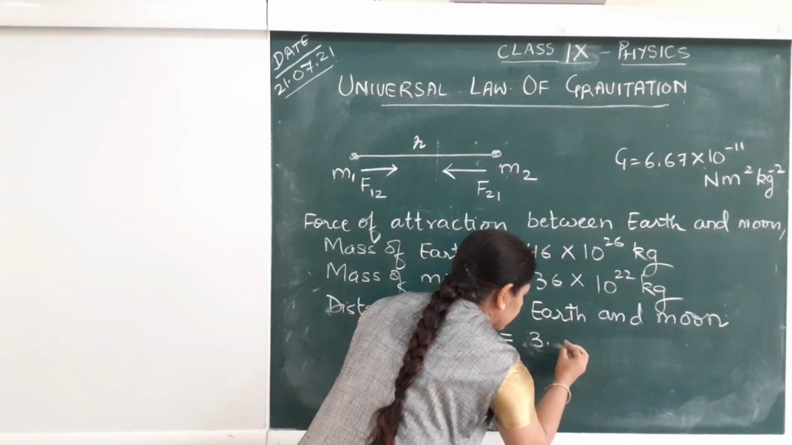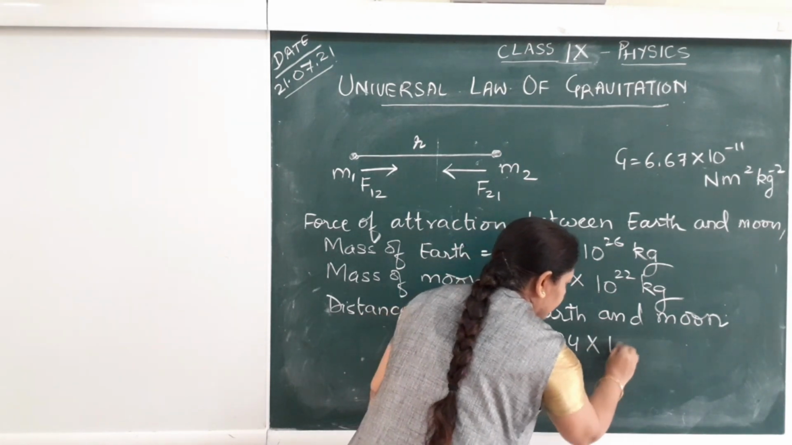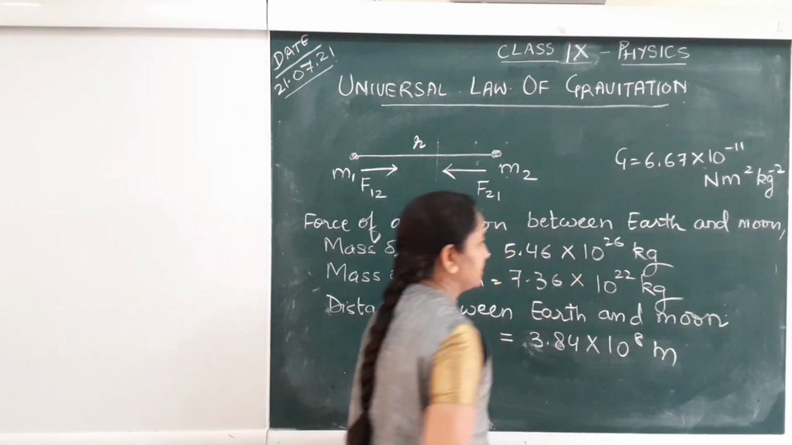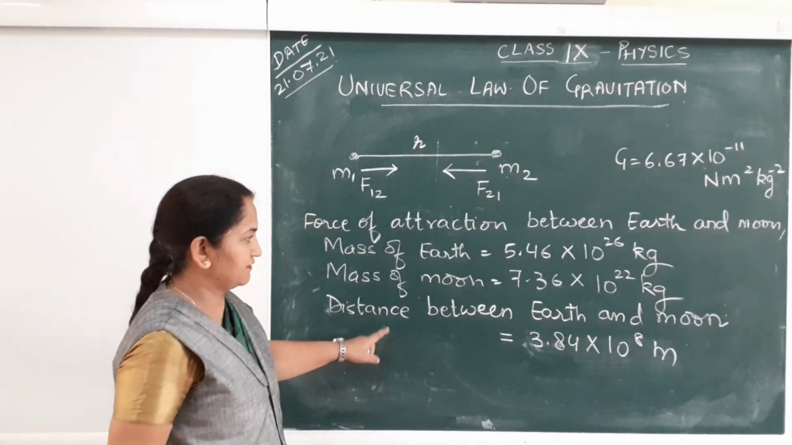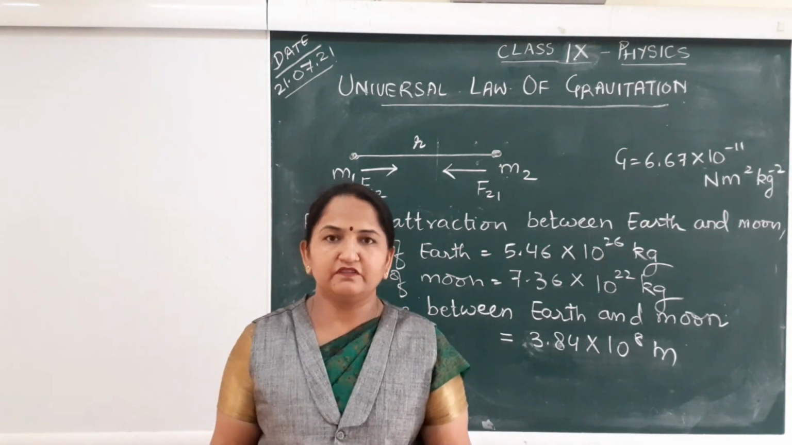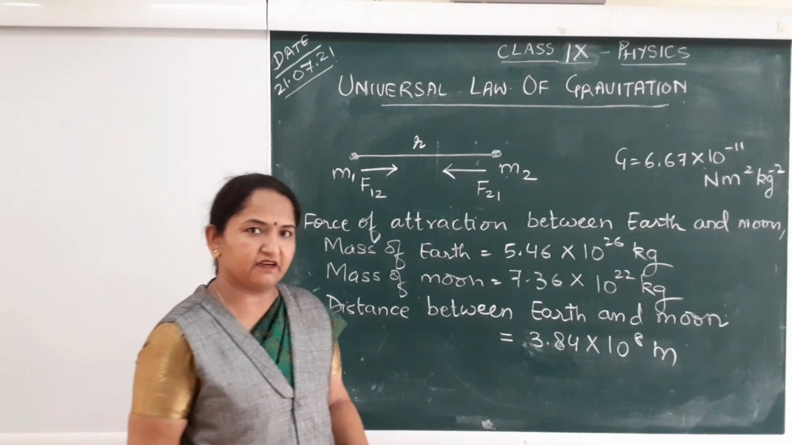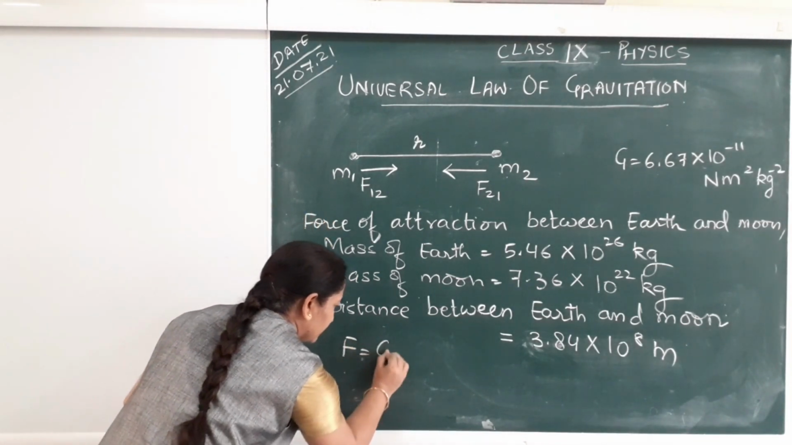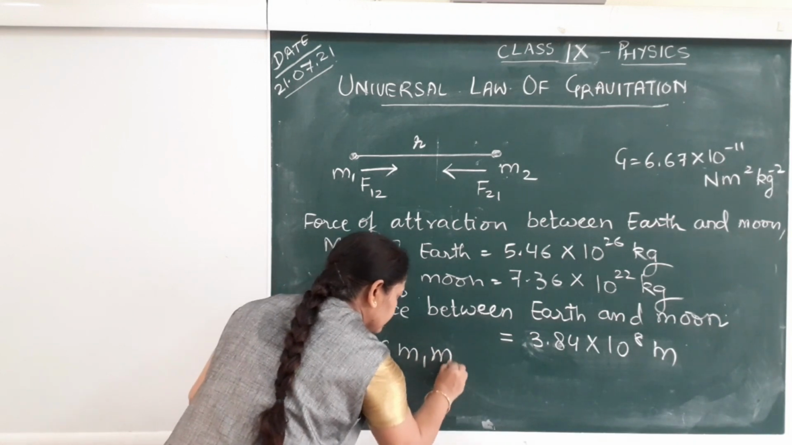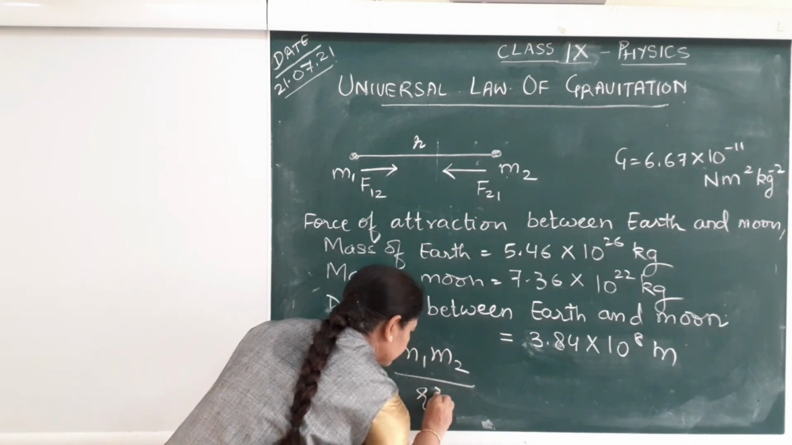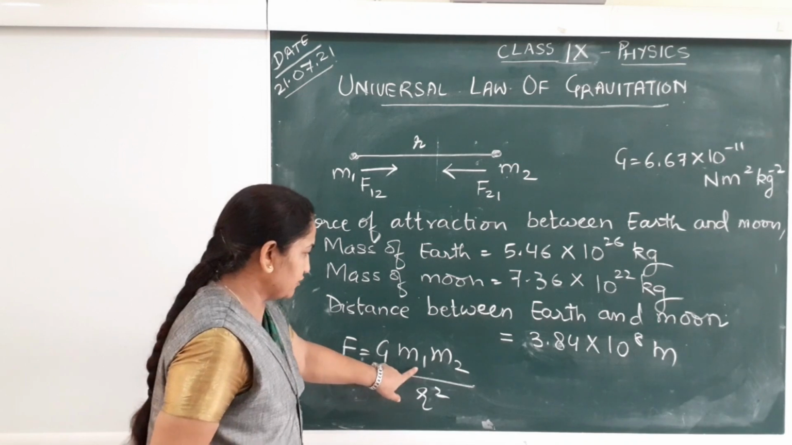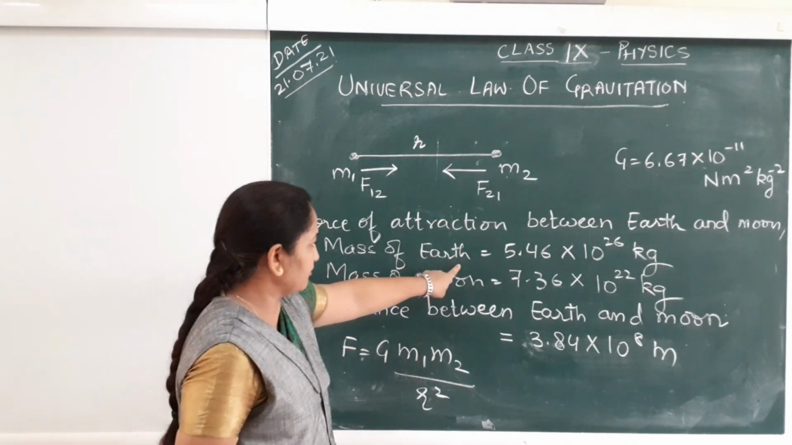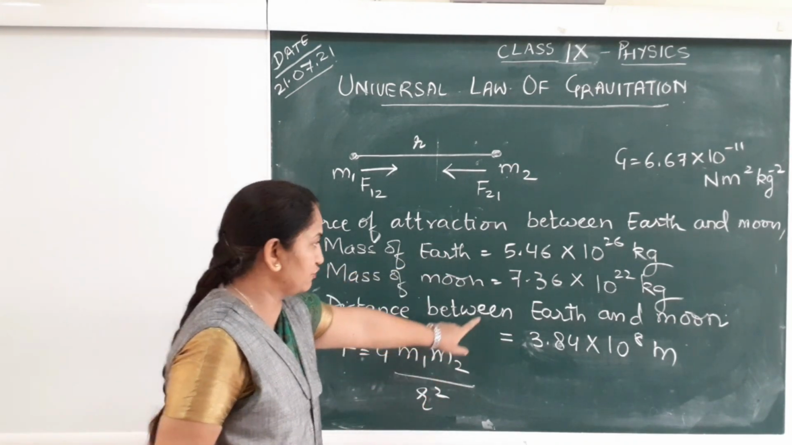This is 3.84 into 10 power 8 meter. Now with these values, let us find out what is the force of attraction between Earth and Moon. Let us use the formula. Now substitute in place of m1 mass of Earth, in place of m2 mass of Moon.